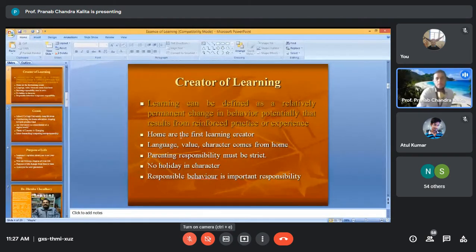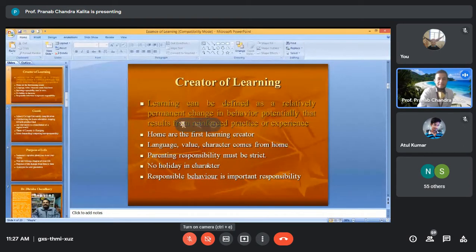It says the home is the first creator of learning, because students learn language, values, and character, all in each home. Everything comes from the home. So the responsibility of the parents is a must. Parenting responsibility must be strict, because all these things are learned from the parents, especially character and values.